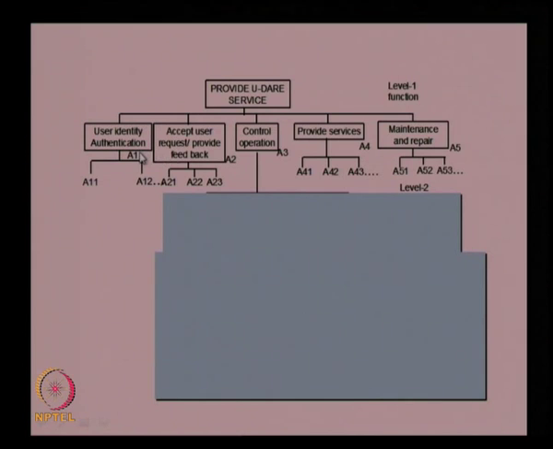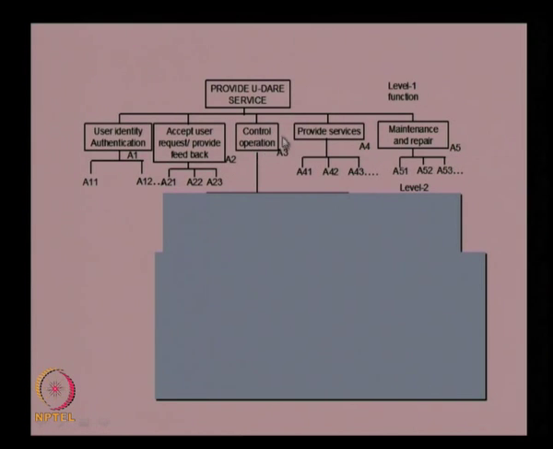So you can see that A1, A2, A3, A4, A5 are the level 1 functions, and then each of these functions can be decomposed into its sub functions like A11, A12 or A21, A22, A23, etc. A31, A32, A41, like this it can be decomposed.